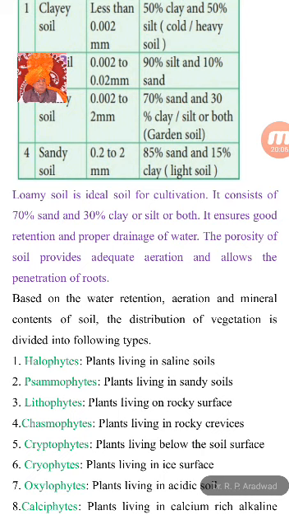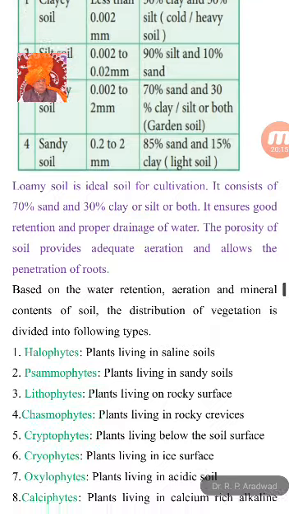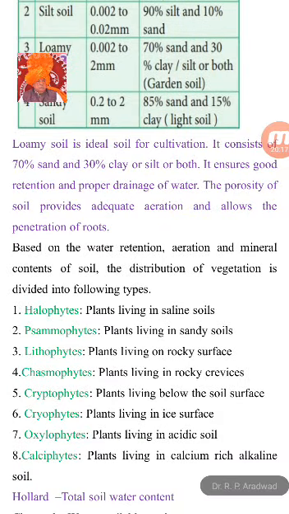Cryptophytes, plants living below the soil surface. Cryophytes, the plants living on ice surfaces. Oxylophytes, plants living in acidic soil. Calciphytes, plants living in calcium-rich alkaline soil.